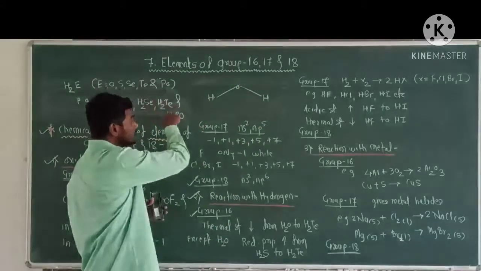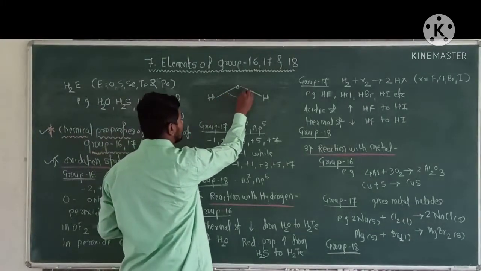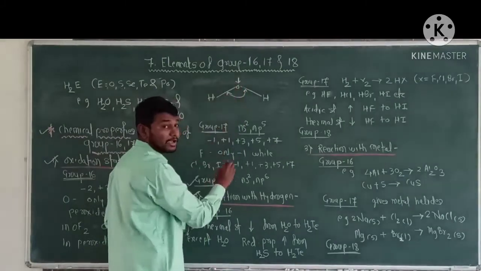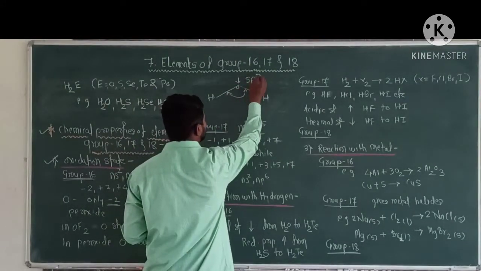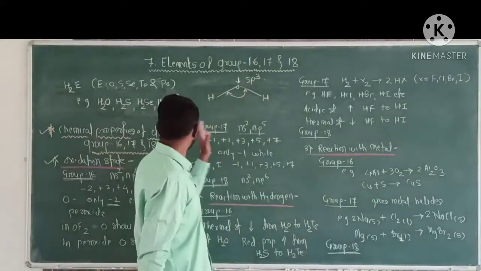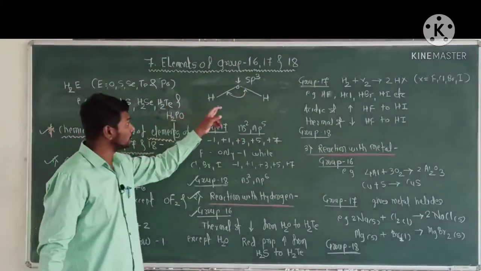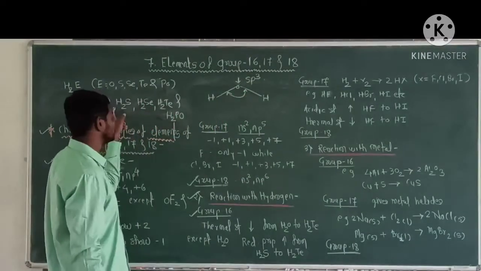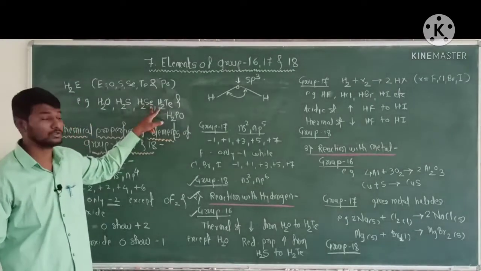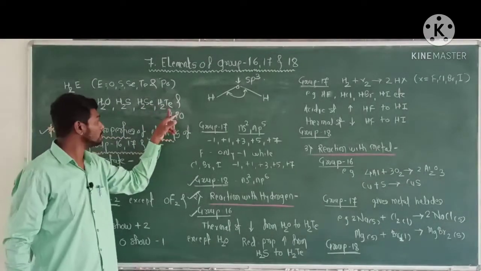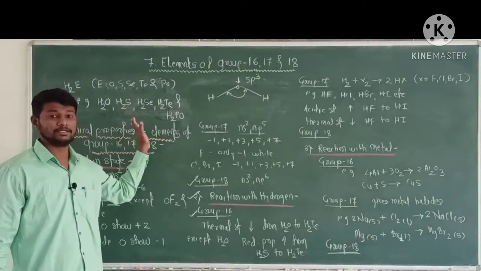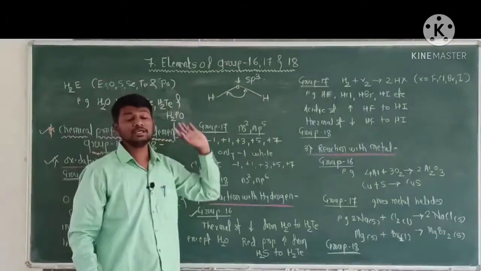The central atom has sp3 hybridization. Here the central atom is oxygen, here sulfur, here selenium, here tellurium, here polonium. All these central atoms have sp3 hybridization.